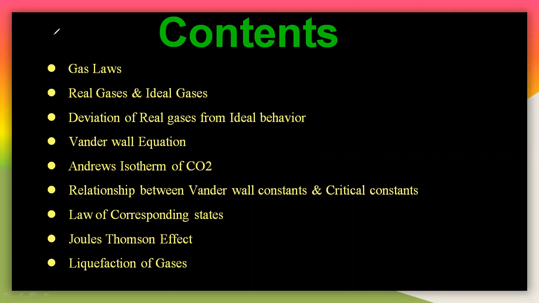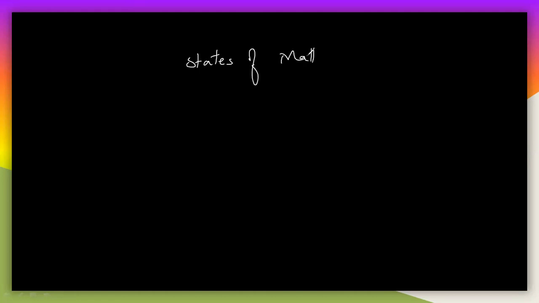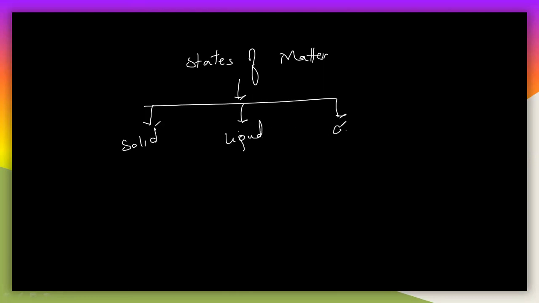So this is the content of this chapter. Now we will start with the introduction of the gaseous state. What is a gas? Everyone knows a gas is one of the states of matter. So what are the states of matter? Generally we have three major types: one is the solid state, another is the liquid state, and the next is the gaseous state. In the previous session I told you about the solid state and liquid state, so you can see those lectures first, and then you can easily understand this. These three different phases are very important.